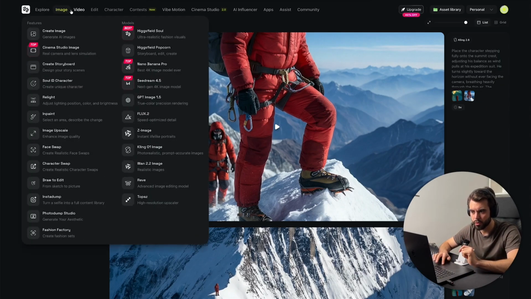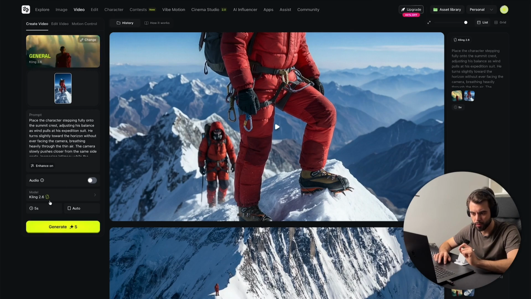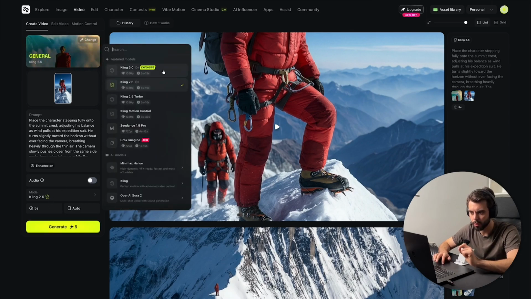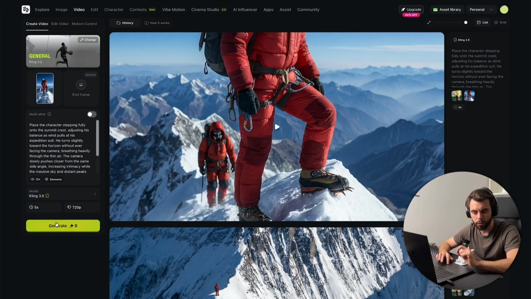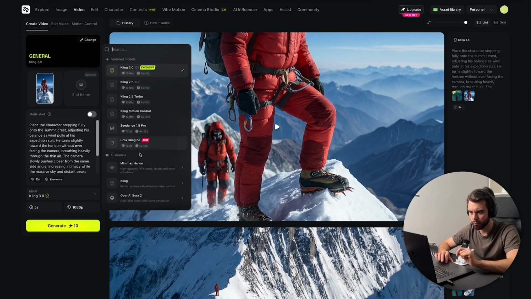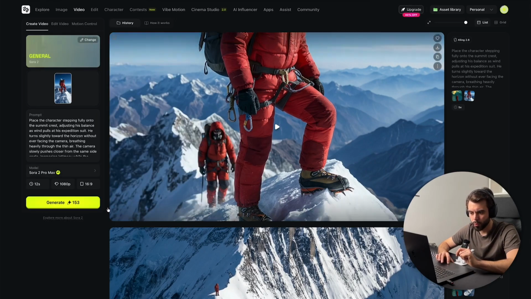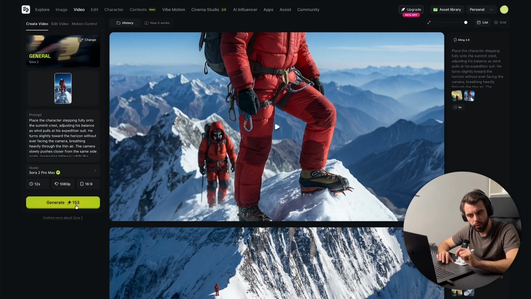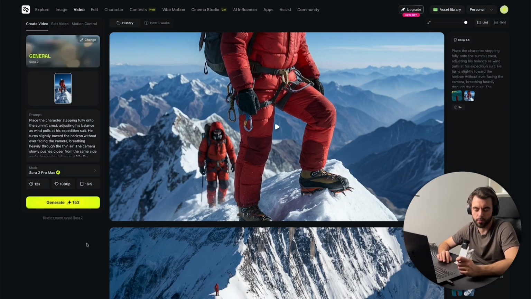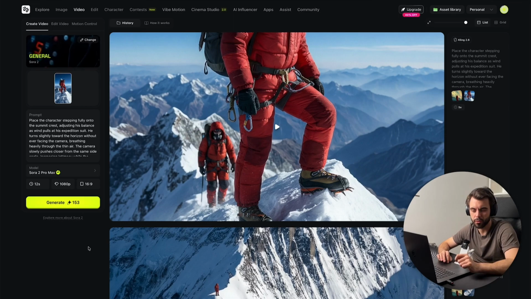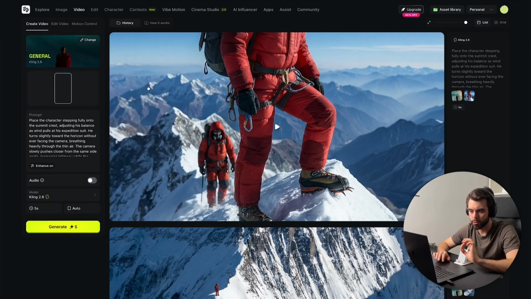I can definitely use other combinations, and for example, if I switch to Kling 3.0, it already takes 9 credits, and if I generate 1080, it does 10 credits. Then I can go to other ones, like for example Sora Pro Max, 153 credits, and I would not even be able to generate 10 videos. So we can take different amounts of credits, and that's why I use Kling 2.6 and Nano Banana Pro.